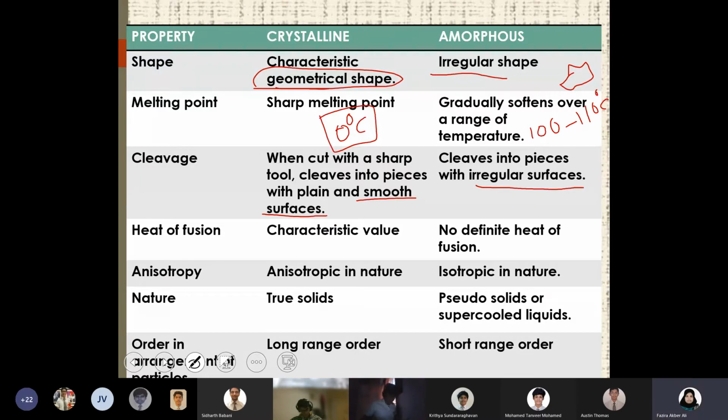So those are the first three points. Am I clear till here? Now, what about paper? Is paper crystalline or amorphous? What do you think? I think it's crystalline. Yeah. Okay.